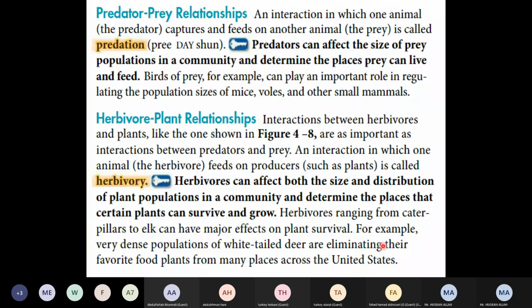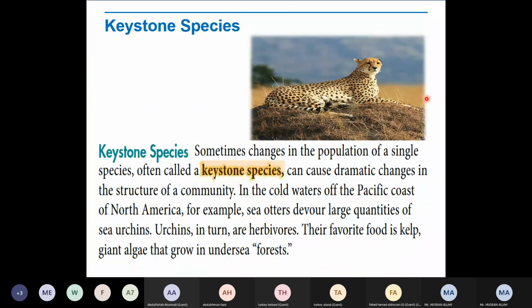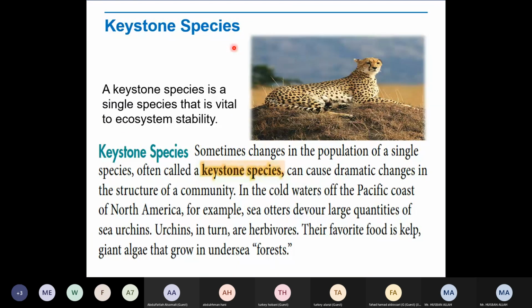Okay, the next point we have is keystone species. A keystone species is a single species that is vital to the ecosystem, right? A keystone species is that species which is what? Which is vital to the ecosystem, right? Sometimes changes in the population of a single species, often called a keystone species, can cause a dramatic change in the structure of a community, right? So sometimes we have some keystone species, some major species, like for example a lion, tiger. They are very rare, very few in number, right? But they have a very major impact on the population.